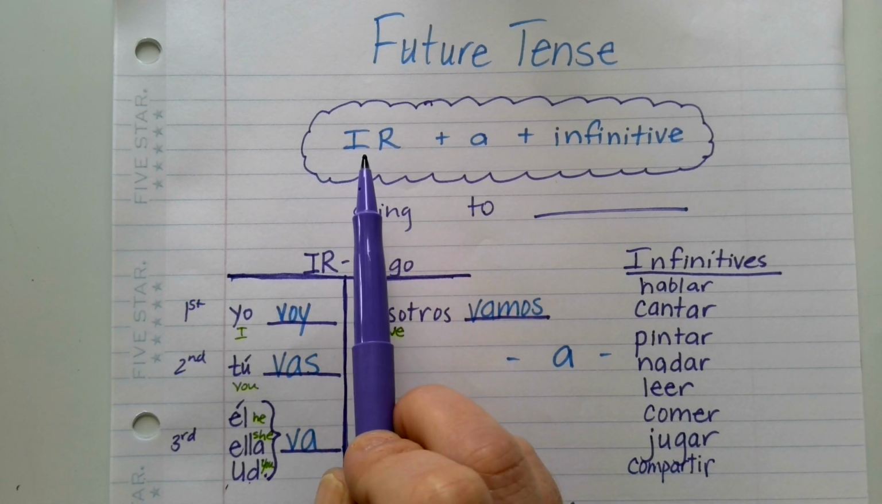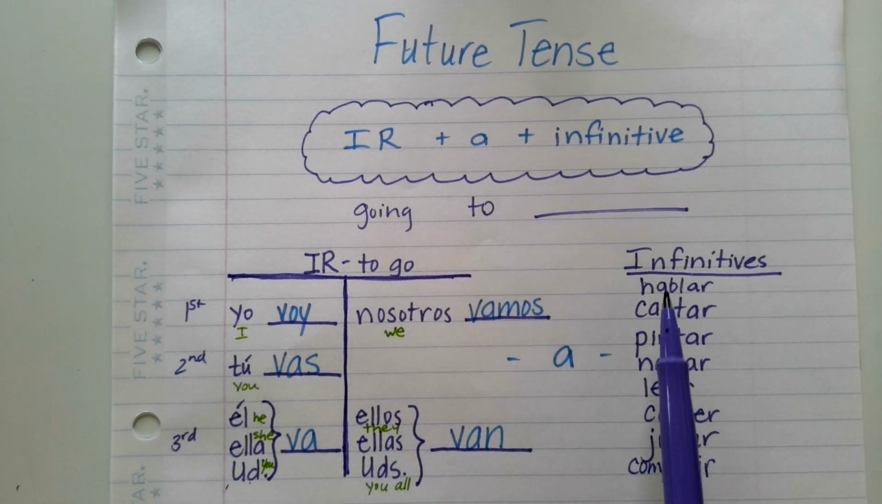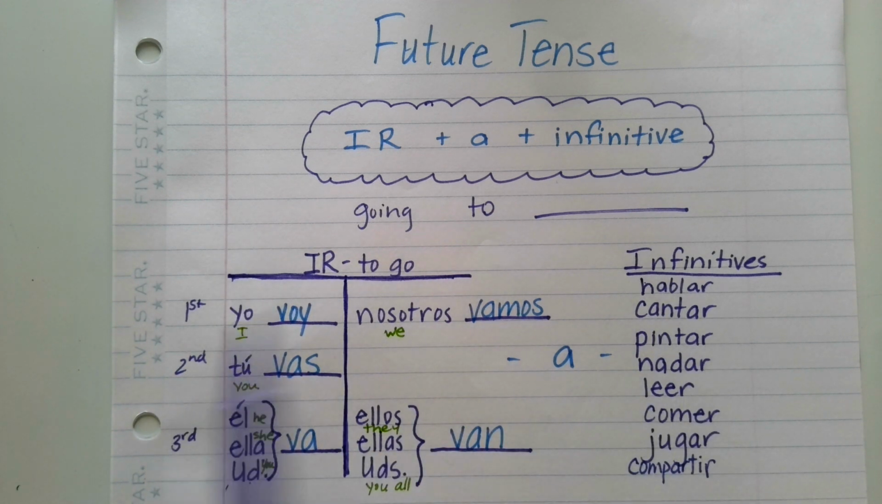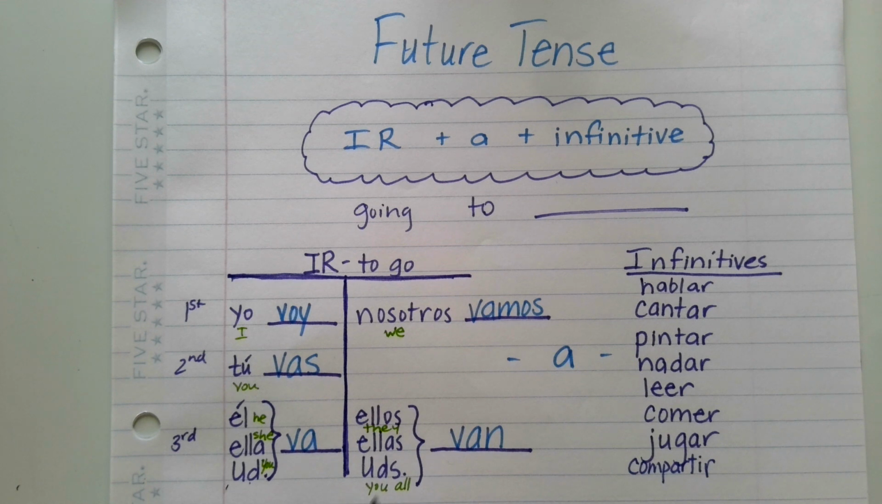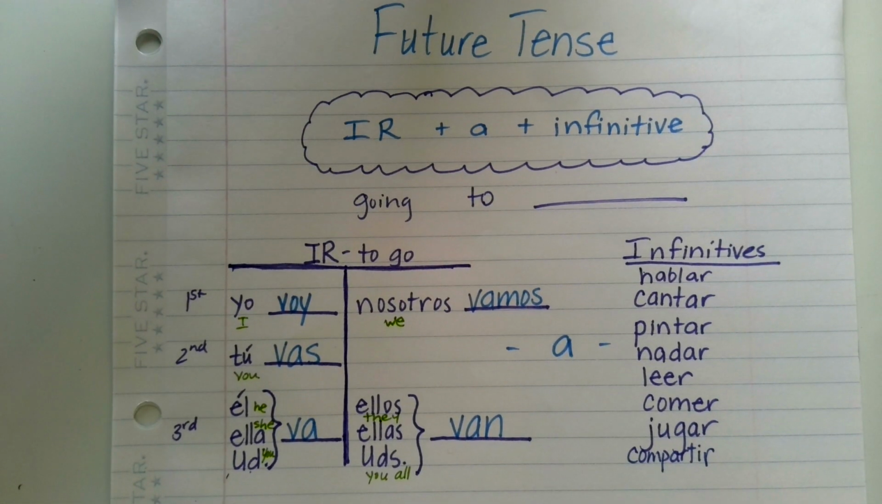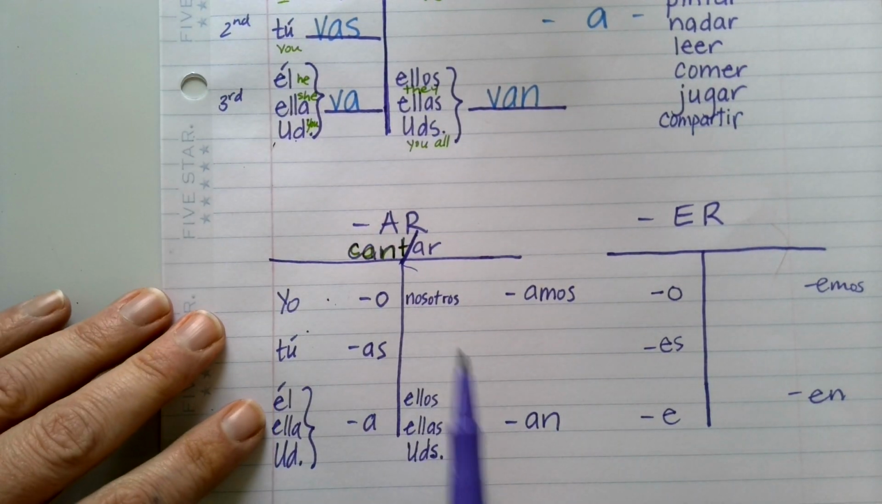You conjugate the ir, add a, and then add the infinitive form of the verb that shows the action you're going to do. So you can talk about a lot of things in the future if you just know this simple formula here. So make sure you write this down somewhere in your book. Go ahead and pause the screen if you need to. Write it down and it will help you because as we conjugate other verbs, we're going to do a similar T chart. So once you have that copied down in your book, go ahead and take a look at this.